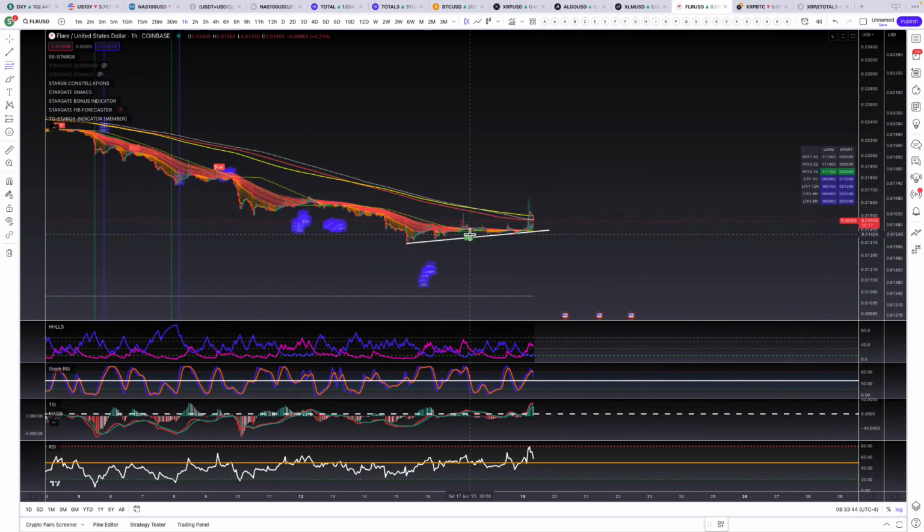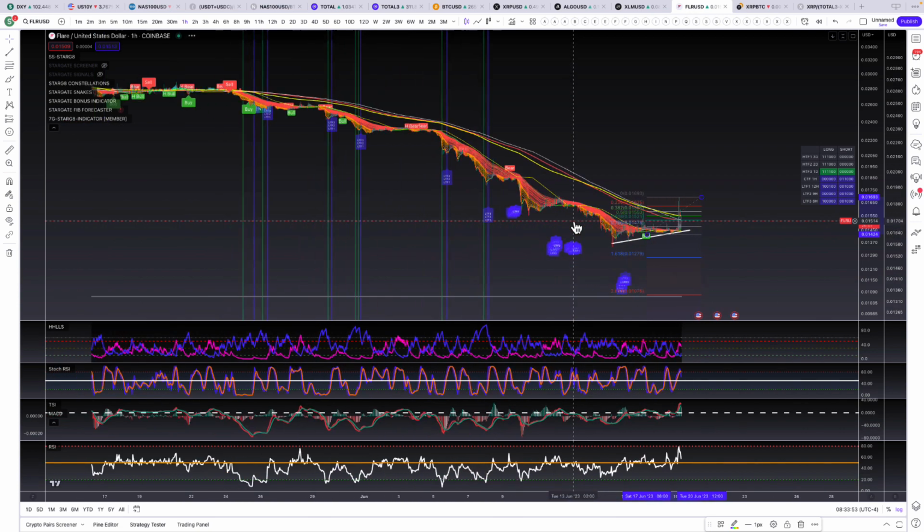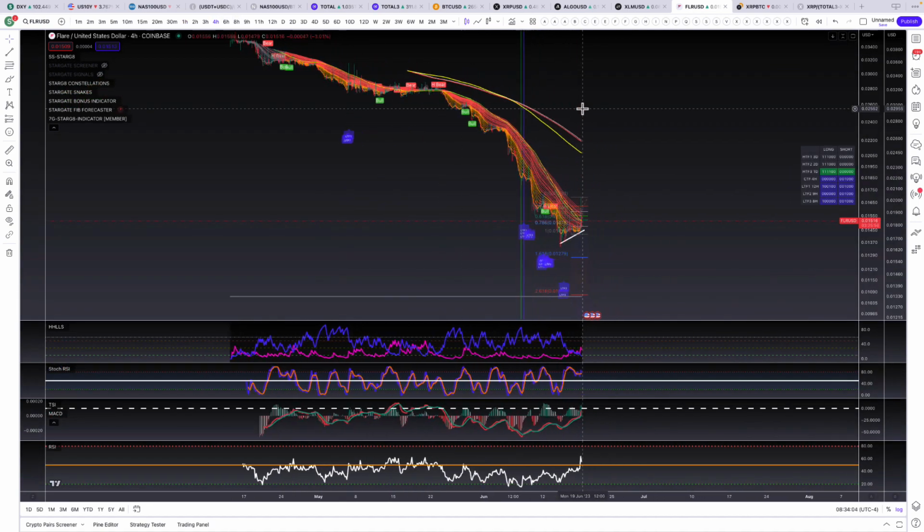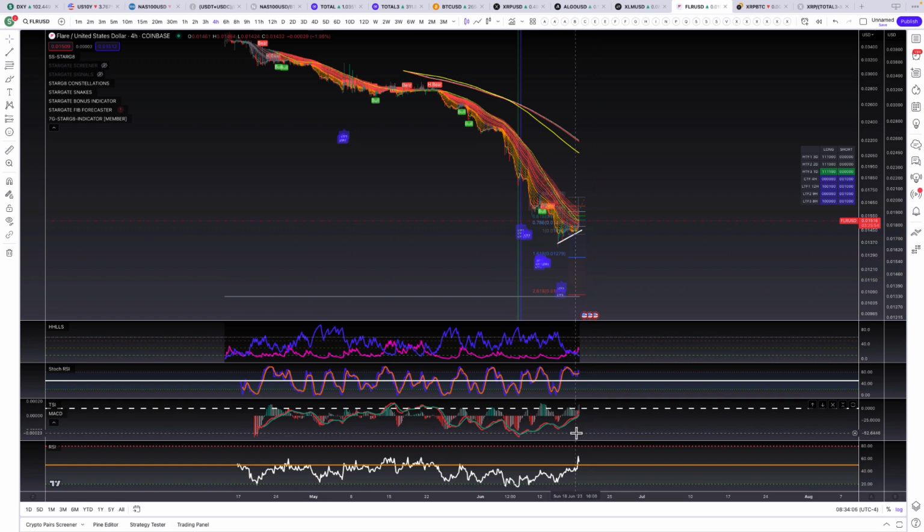So if we take this low to this high, we came right down to tap the 786 and we're getting bought up from that level. So that's all good. But I want to see us have a daily candle close above 0.0155 to really break out of this downtrend here. So that's what I'm seeing for that. If we look at the momentum, it's headed straight up right now. And this is the first time in the 4-hour chart we've been above the 50 line since this downtrend. So we're starting to change the trend with Flare.